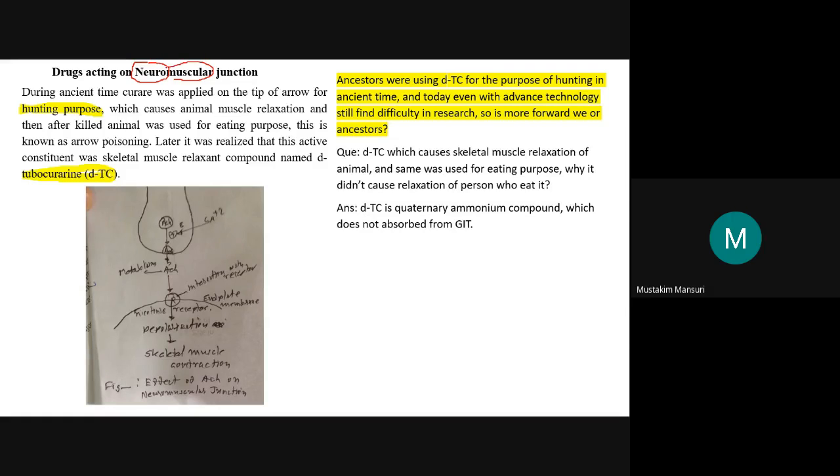As you told rightly, it is a gap or synapse where chemical transmission takes place, because this is the neuron from where the neurotransmitter is going to be released into this synapse, and that will be acting on the receptors present on the muscles, and it will produce the response. So today we are going to discuss these drugs acting on the neuromuscular junction.